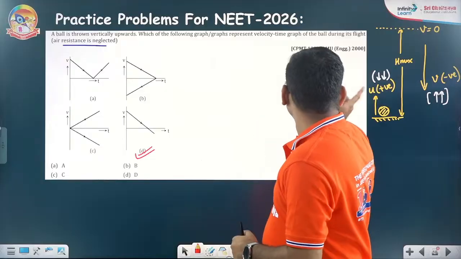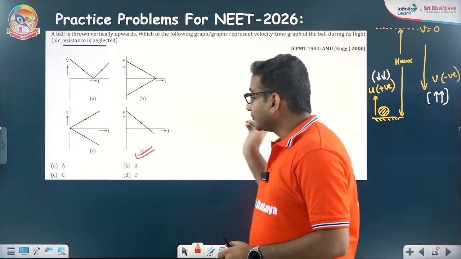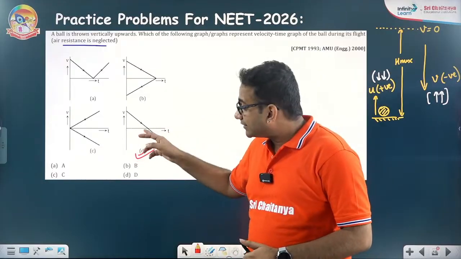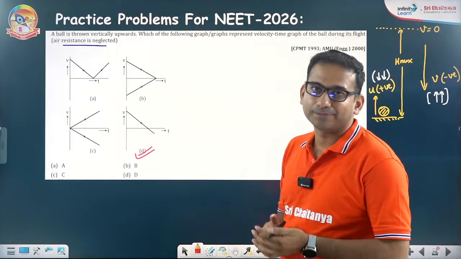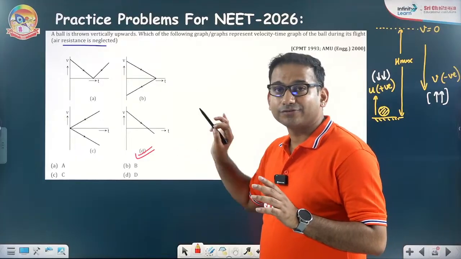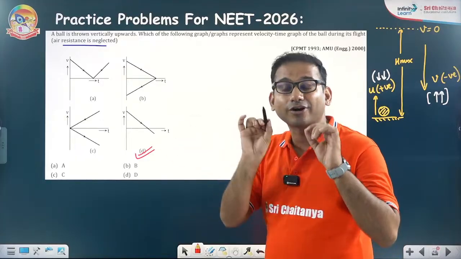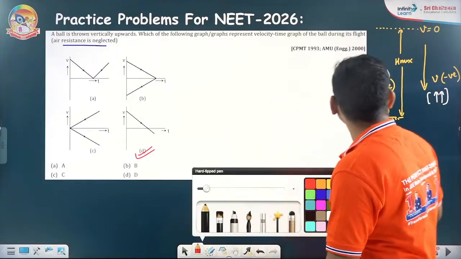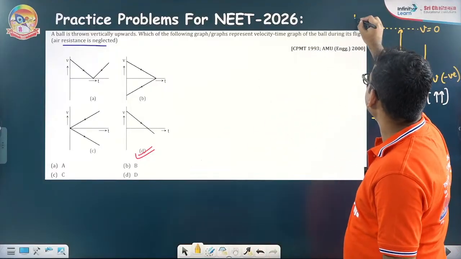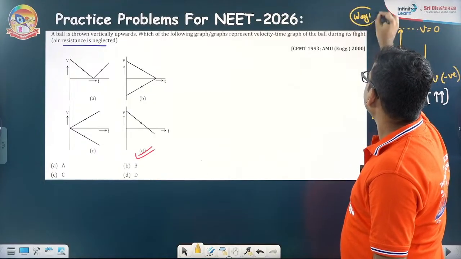Okay. So this is one of the graphs. The fourth graph is correct, but that is not necessarily to be the fourth option. Here it is coincidentally the fourth option. So correct graph is option 4. The correct option is option D. Then you should be bubbling the D. So this is way 1 of dealing with it.